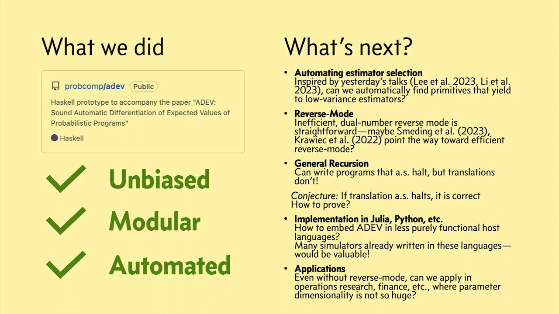So we have a conjecture that if a translation almost surely halts, it's correct. We don't know whether that's true. And it would also be nice to just think more clearly about this. Our paper sets up a logical relations framework for thinking about the correctness of this algorithm. And maybe we could incorporate some results about the semantics of recursive higher order probabilistic programs into that framework to reason more clearly about these questions. Cool. Thank you.